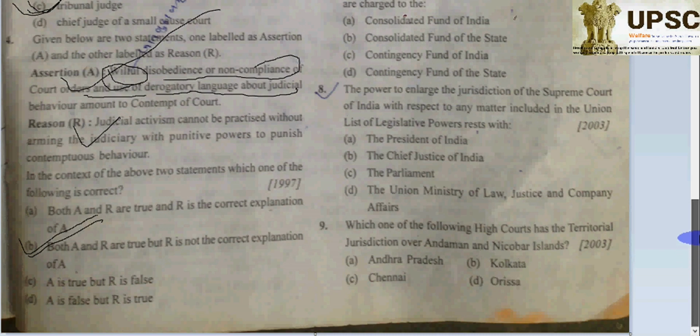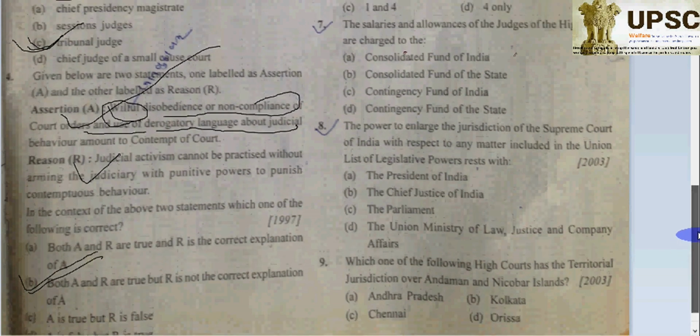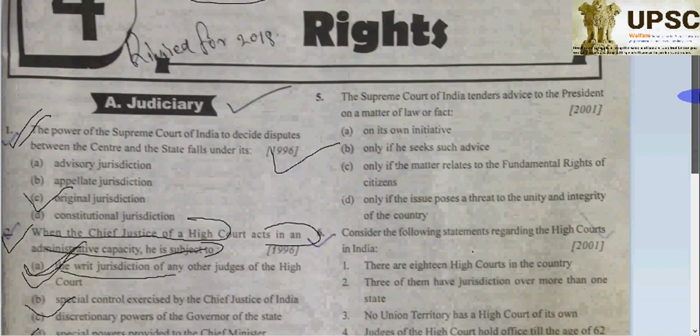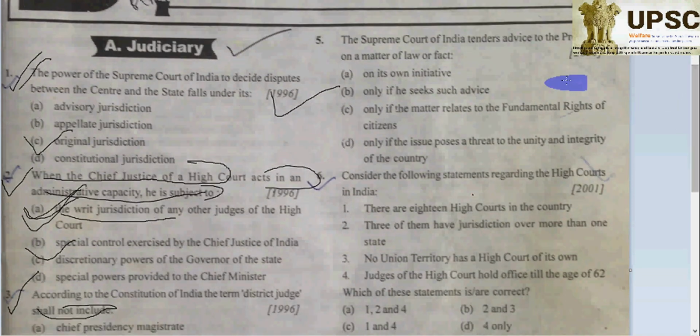Fifth number question. This question was already asked in 2001. The Supreme Court of India tenders advice to the President on a matter of law or fact, only if he seeks such advice.